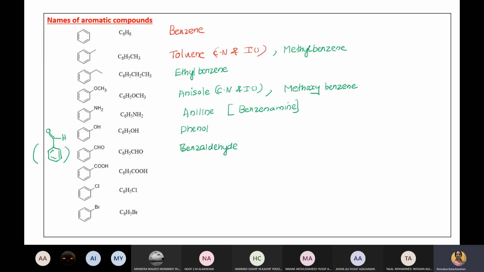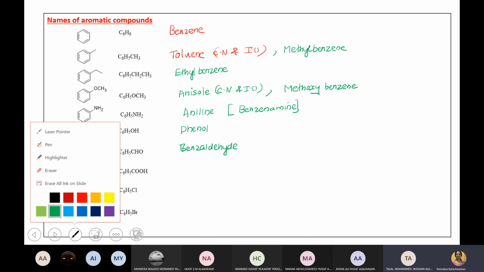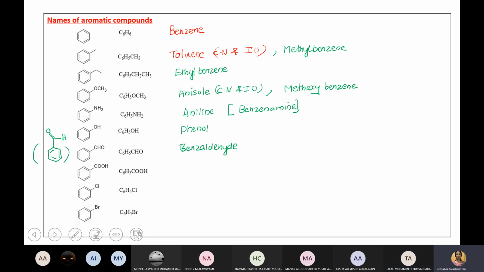Now, what is this group? Tell me. COOH group is what group? Acid group. Yes. So what could be the name now? Yes, it's benzoic acid. Benzene ring, I just put the circle. Circle means it's resonance. So it's double bond O, OH. So what's the name? What did you tell me? Benzoic acid.